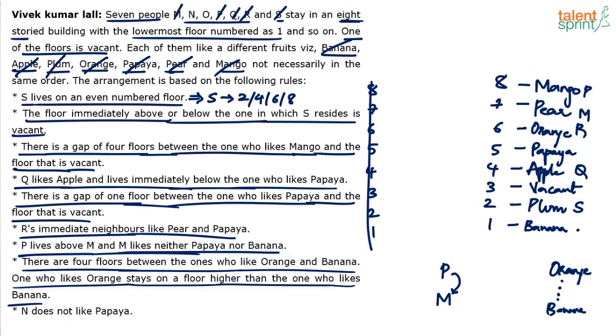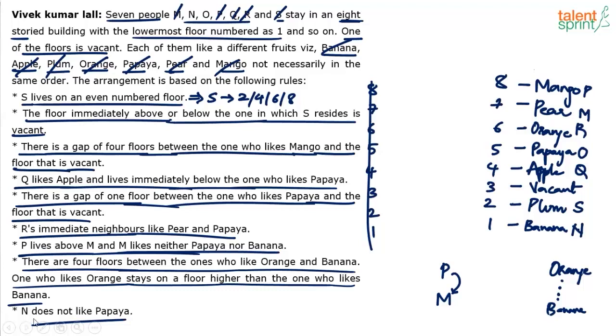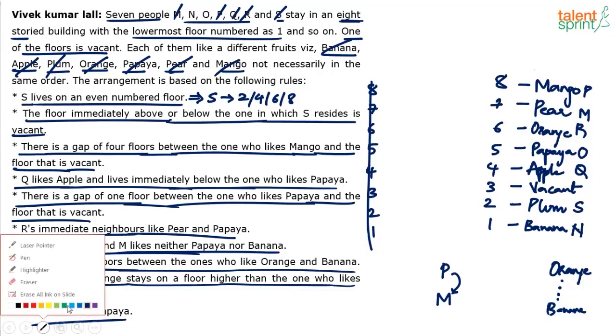What else is the point that we have not used? N does not like papaya. N cannot come here. So N has to come here. N likes banana. And then O likes papaya. So this completes the arrangement.